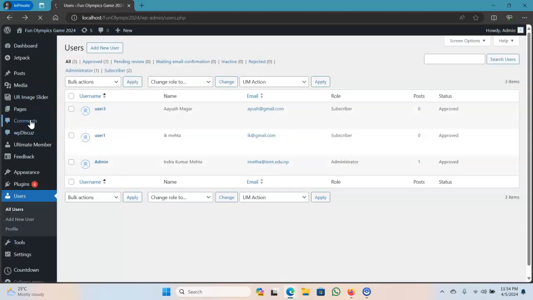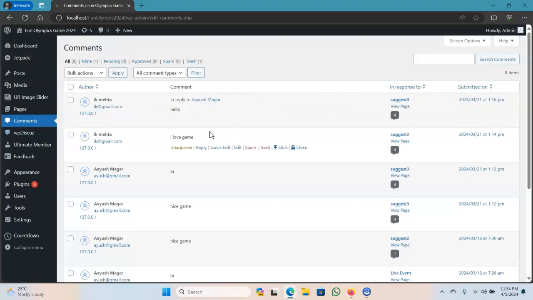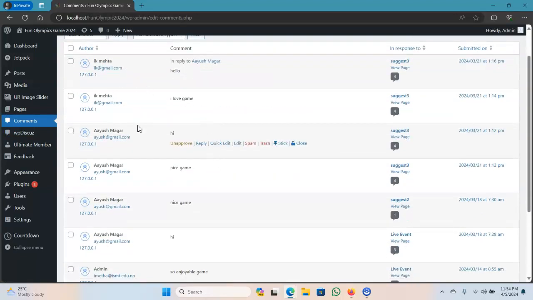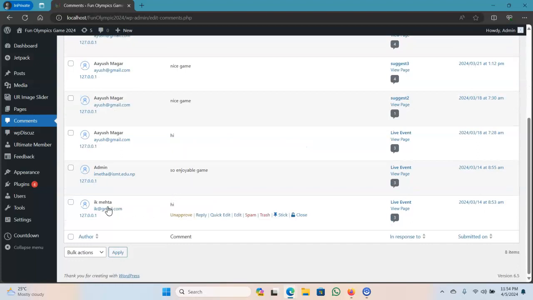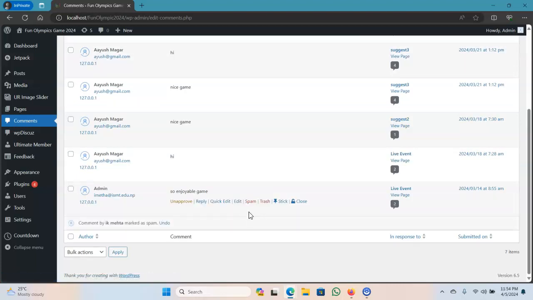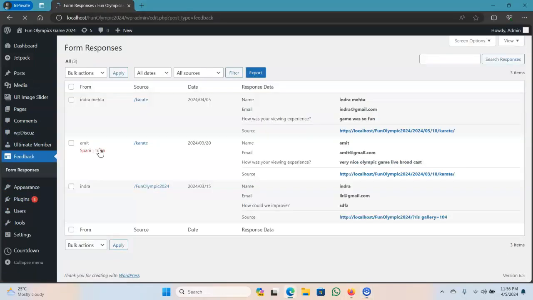This is the comment section where user comments appear. If there are some negative comments, you can easily remove them. And this is the feedback section. Here you can see user feedback: name, email, their comment.